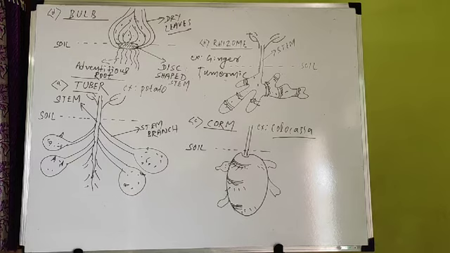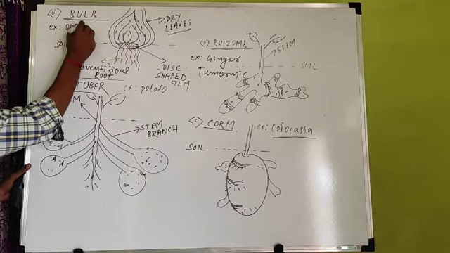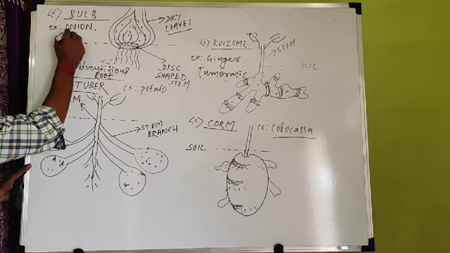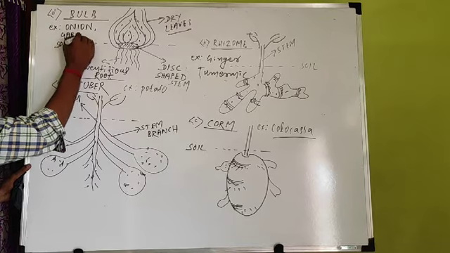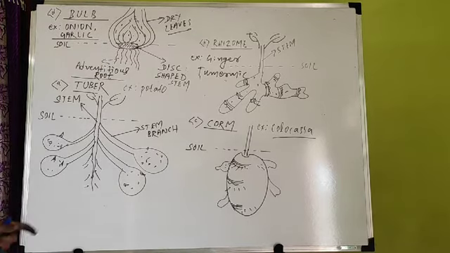So what is the example of a bulb? The example of a bulb is onion. Onion and garlic are the two examples of bulb.